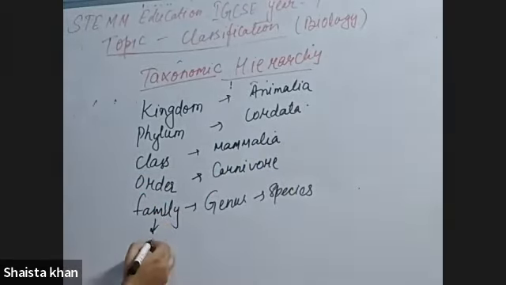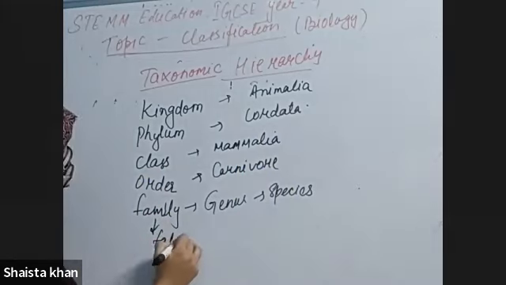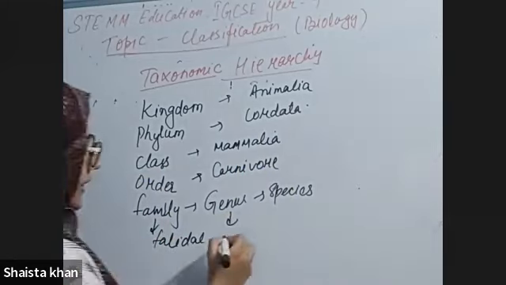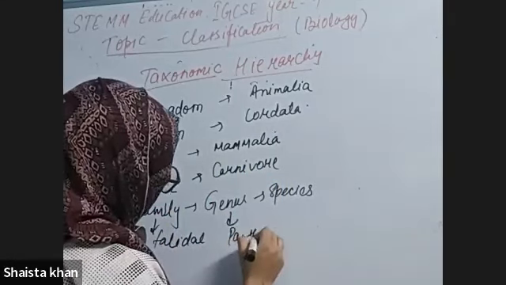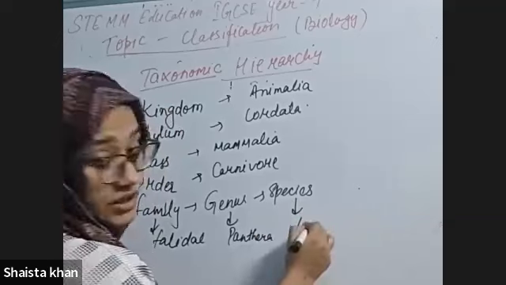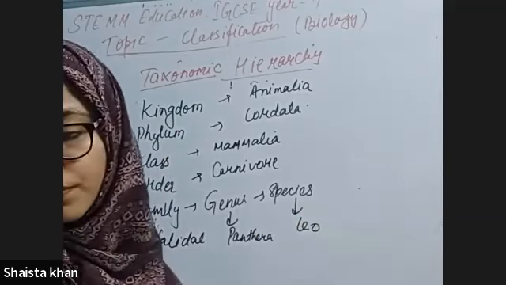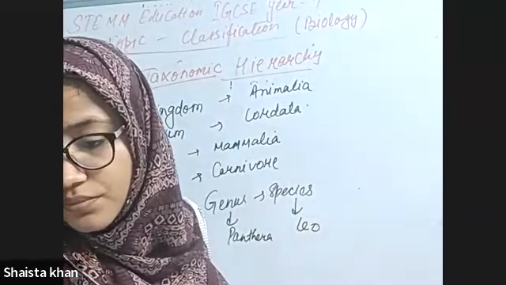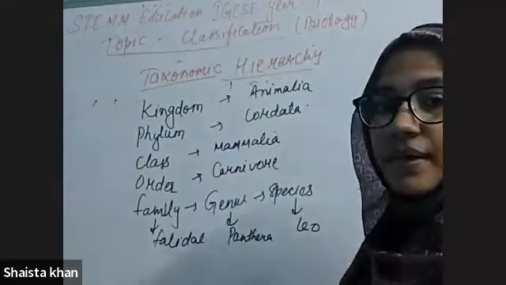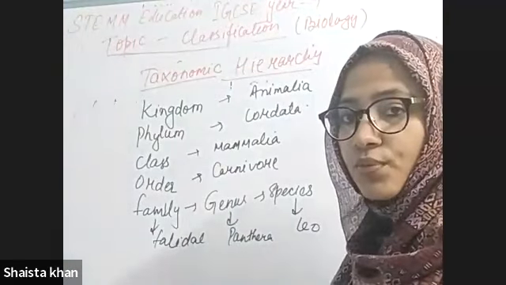Family, Felidae. Genus, Panthera. Species, Leo. Okay, so you can write the naming system in your notebook.